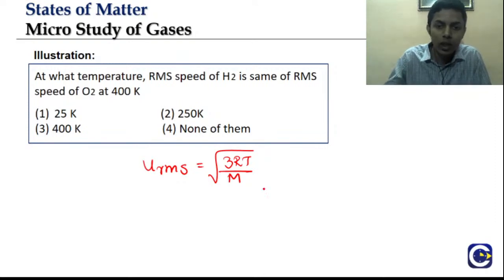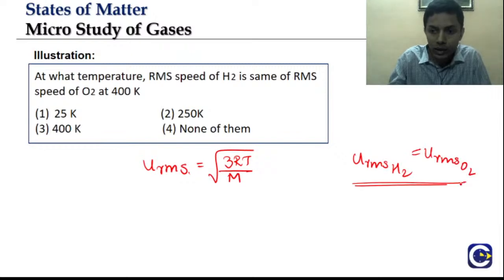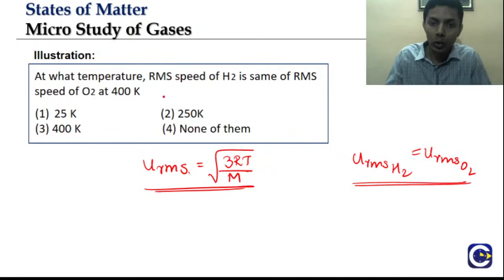So they are telling us URMS of H2 is equal to URMS of O2. So these are the two things that we know. From this, can you find out at what temperature for hydrogen these two will become equal?